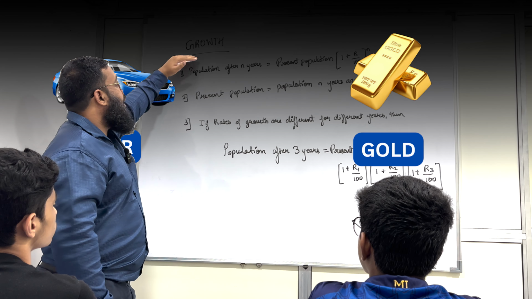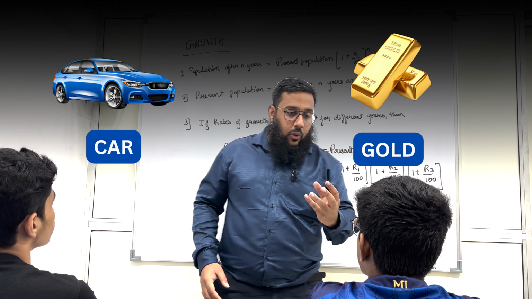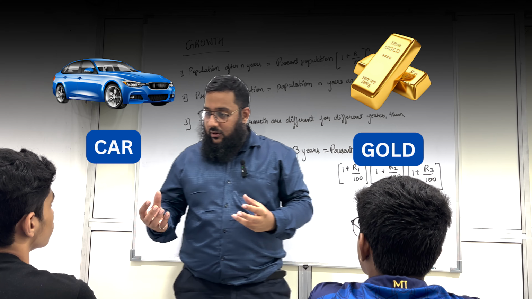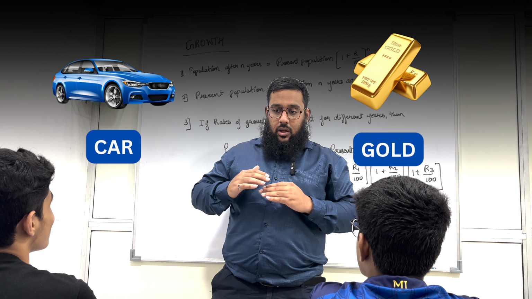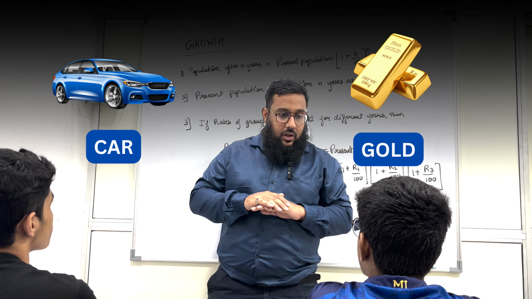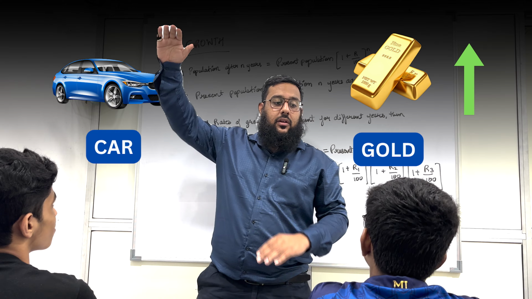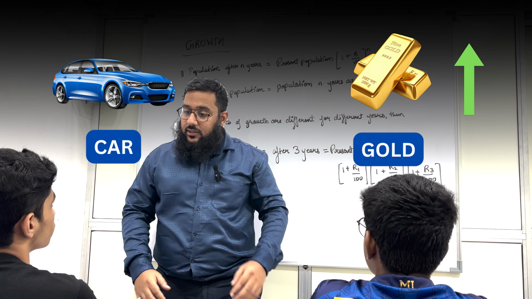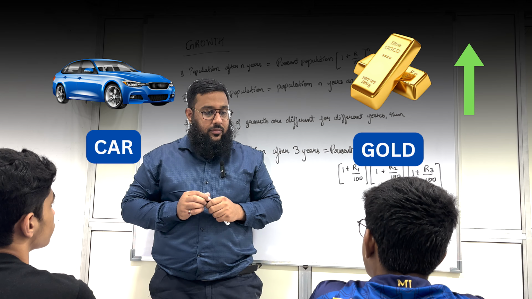I remember one more example of growth. If you buy gold, or if you buy a car, let me give you the same example. If you buy gold, the rate of gold goes on increasing year by year. So this is called growth.